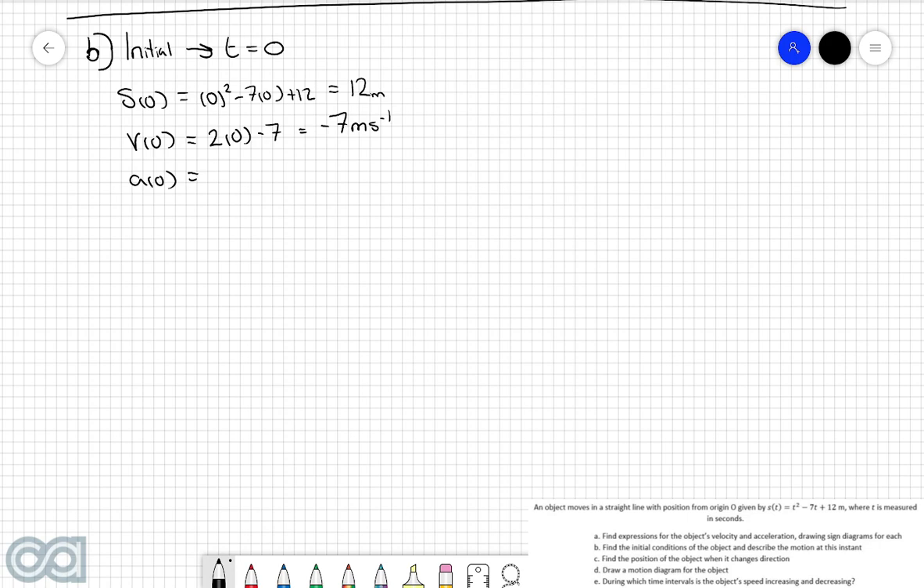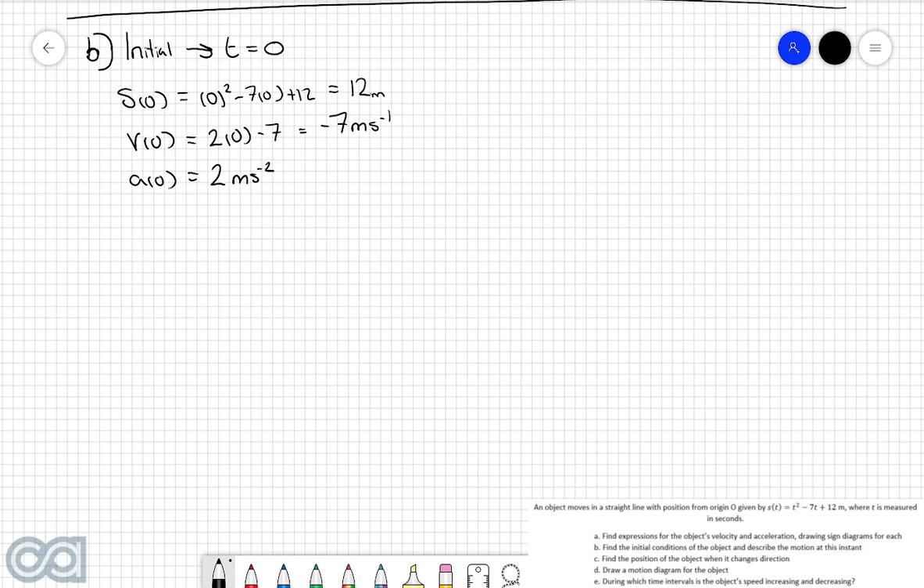And then finally, we know from part A that the acceleration function a of t is just equal to 2, and it has absolutely no time dependence, which means that in this case here, a of 0 will also be equal to 2 meters per second squared.